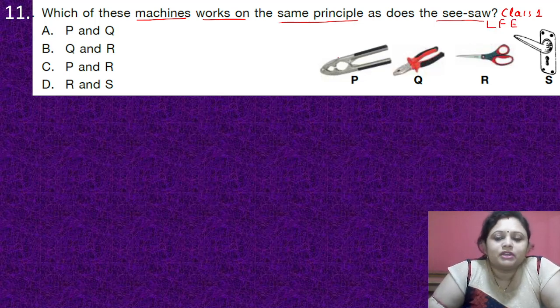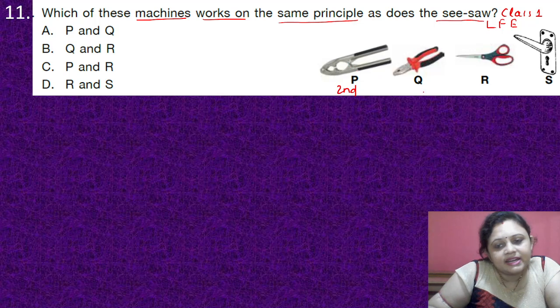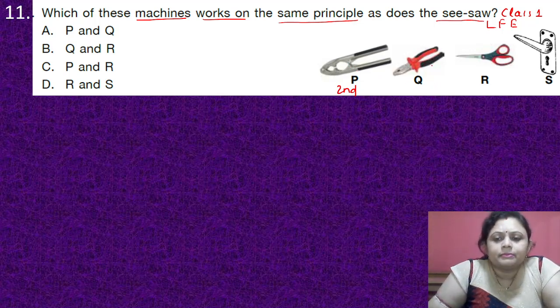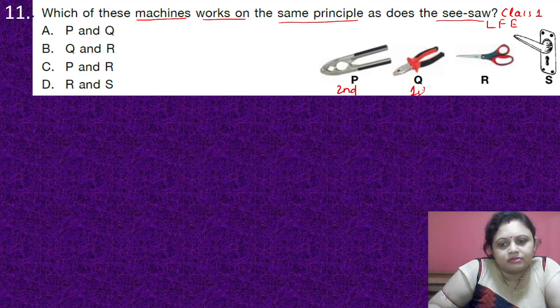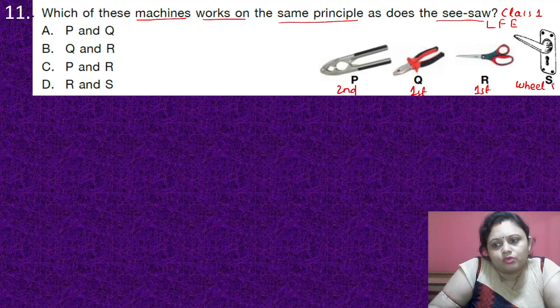Yes. So coming to the first one, P, which is a nutcracker. This nutcracker, it is a second class lever. Okay. Coming to Q, that is the pliers. Here, what happens? The plier, it is a first class lever. R, that is the scissors. It is also a first class lever. And this door knob, that is the S. Here, it is the example of wheel and axle.